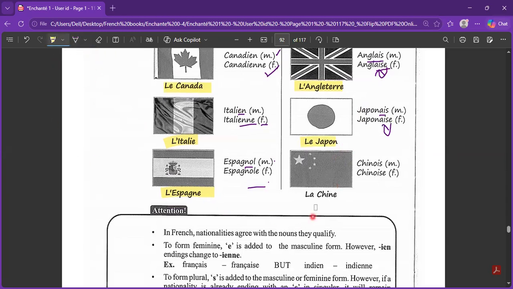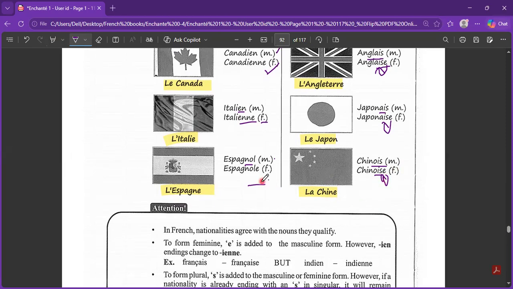China is a feminine country, la Chine. So we have masculine as chinois, because OI gives you the OA sound, and feminine will be chinoise, because of the E. Now, how do we remember?